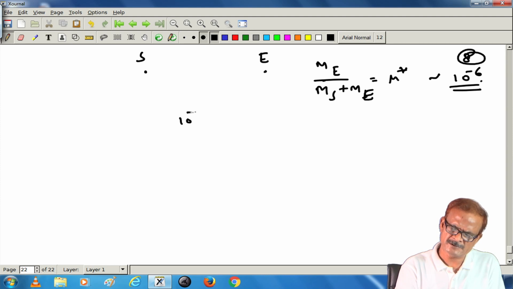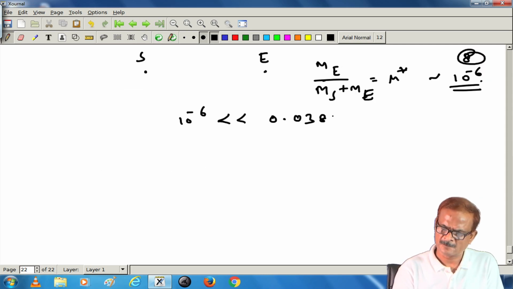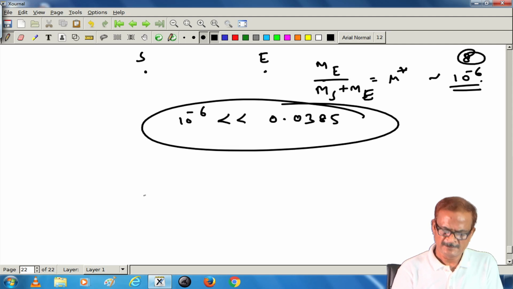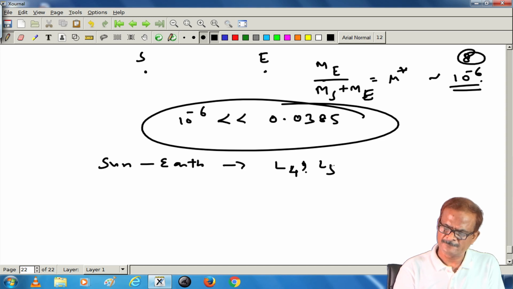That means this is much smaller than 0.0385. Hence, the Sun Earth system also contains stable L 4 and L 5 points.